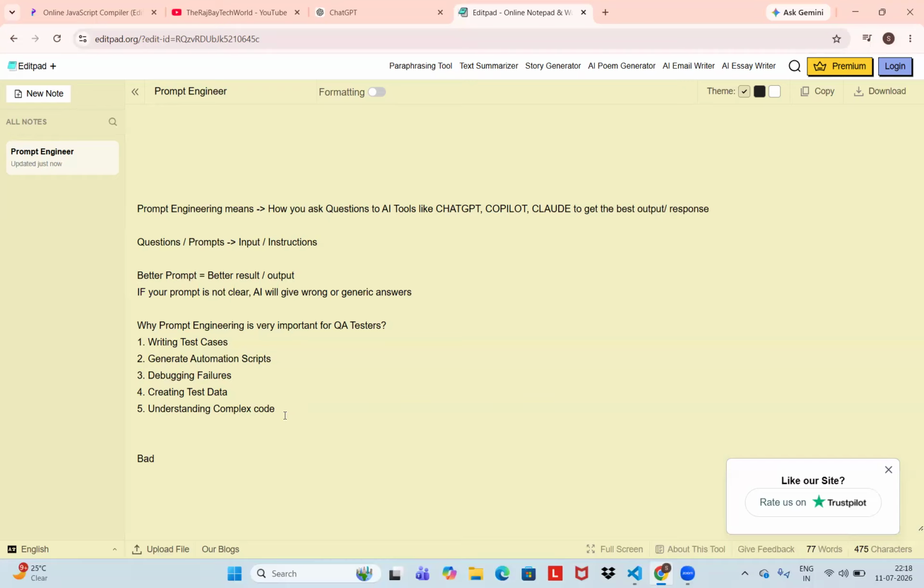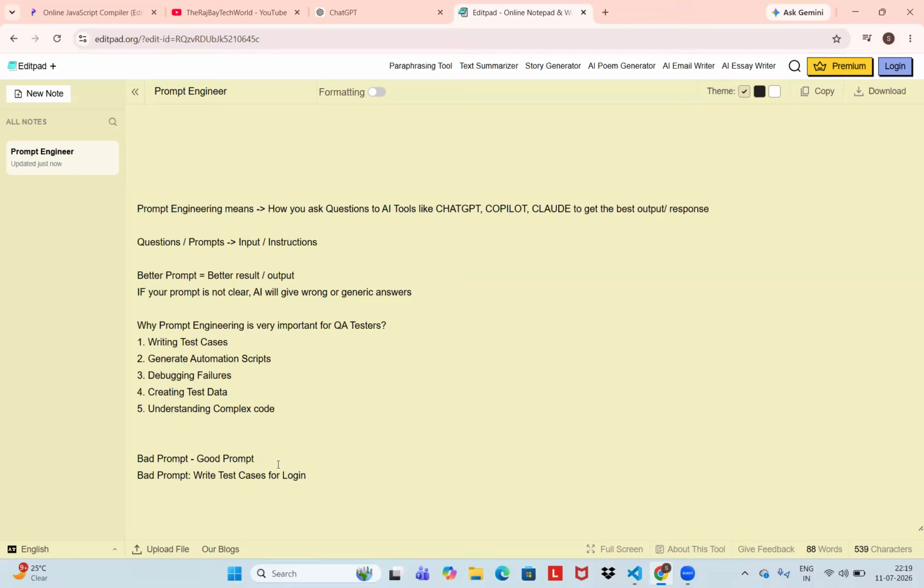We'll discuss what is bad prompt, what is good prompt. Okay. What is bad prompt and what is good prompt? Here, suppose I am generating the test cases. Okay. So bad prompt can be: write test cases for login. Just you are mentioning write test cases for login.